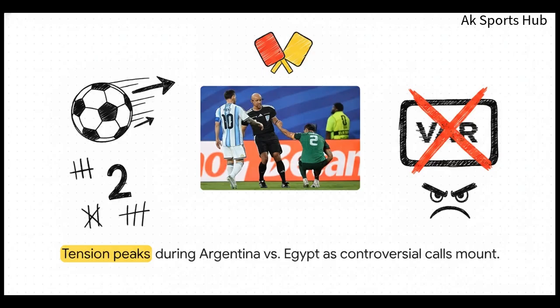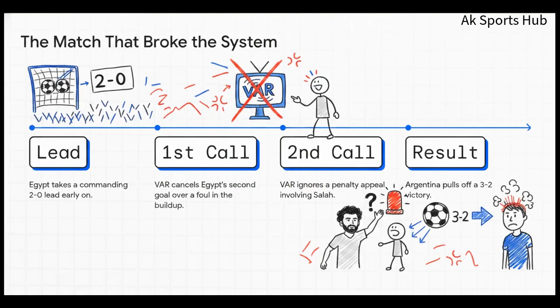But then, that lead began to completely unravel due to a series of incredibly heavy-handed VAR decisions. Let's walk through the exact sequence of infuriating moments here. First, Egypt takes that 2-0 lead. Second, VAR steps in and actually cancels Egypt's second goal over a foul that occurred way back in the build-up play. Third, and this is where the frustration truly boiled over, right before Argentina's winning goal, Egypt appealed for a penalty involving Mohamed Salah. And VAR? They stayed completely silent. Finally, the match concludes with Argentina pulling off a 3-2 victory.